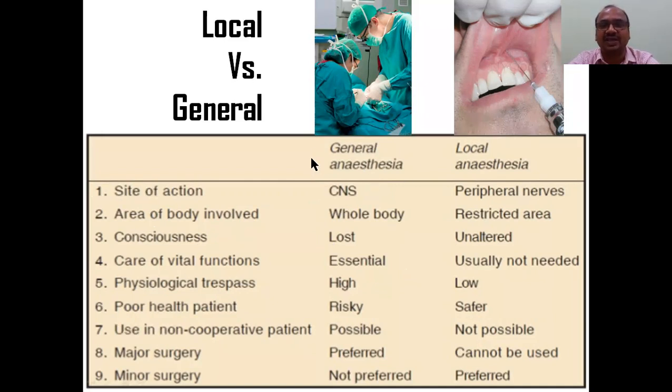With a general anesthetic, the total body is involved and you lose complete consciousness. There is no sensation and no consciousness. As for site of action, general anesthetics act on the central nervous system, whereas a local anesthetic acts on the peripheral nerves, the side by side nerves. The area of the body involved is the whole body, which will be numb. You lose consciousness, you can't talk, you can't open your eyes, you can't see anyone.